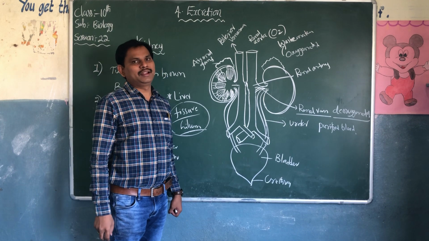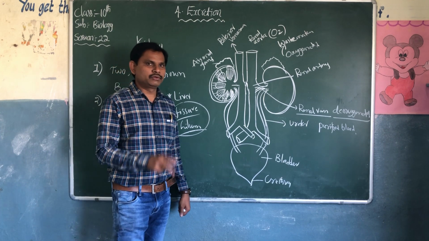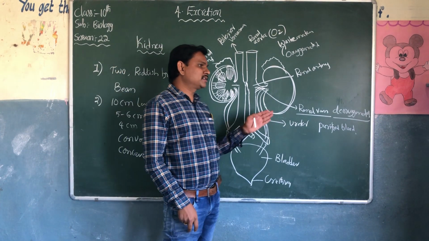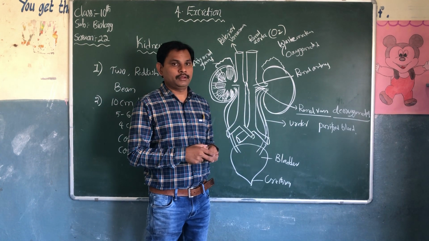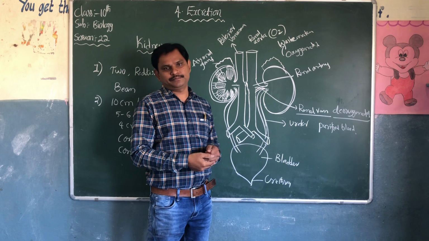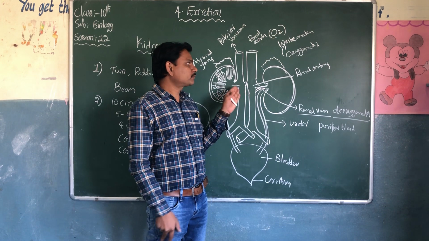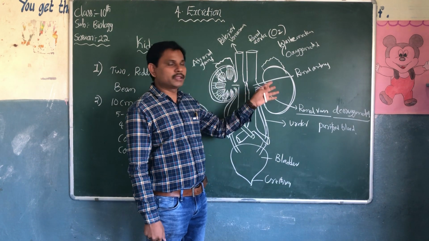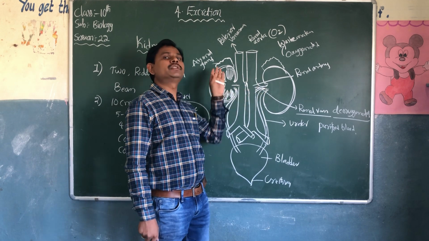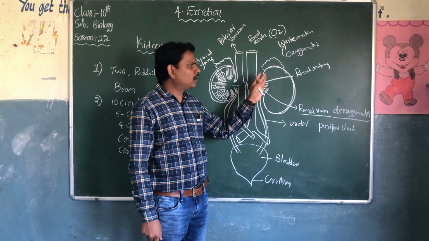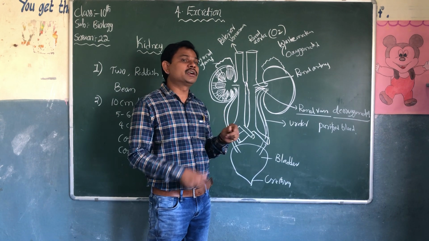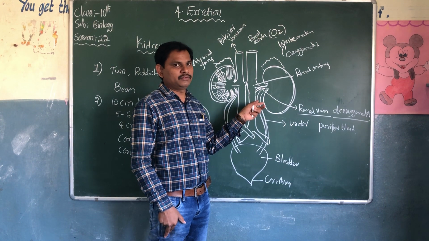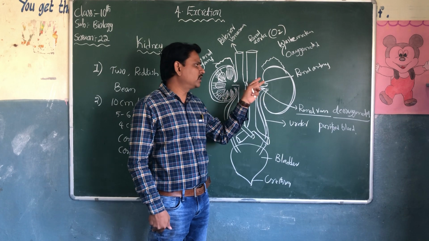Purified blood. So don't confuse here. Oxygenated blood is nothing but waste materials is there, but it's having oxygen. Once this oxygenated blood enters into the kidney, loaded with the waste materials, oxygen is utilized. Thus waste materials are filtered in the kidney.